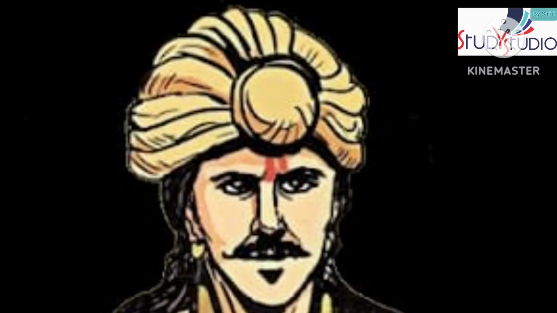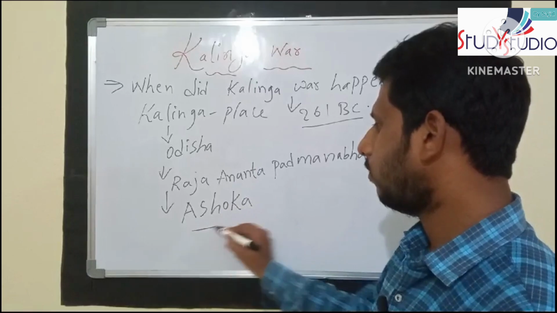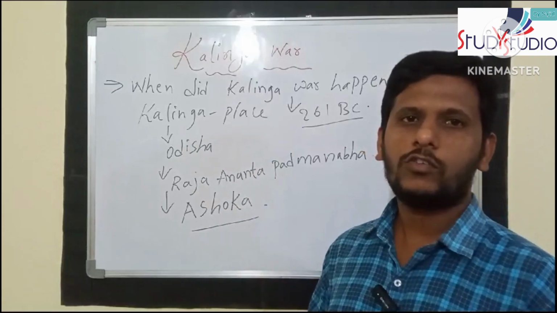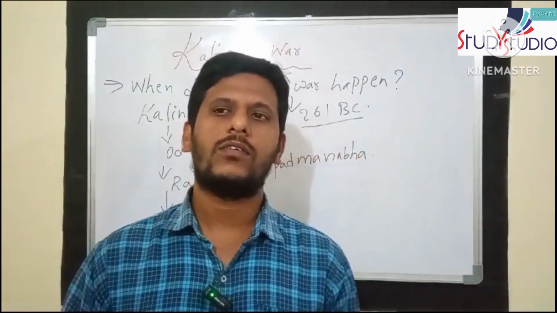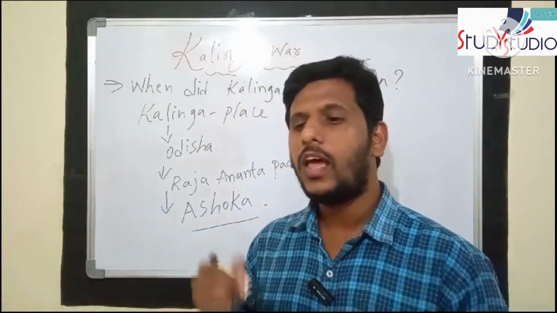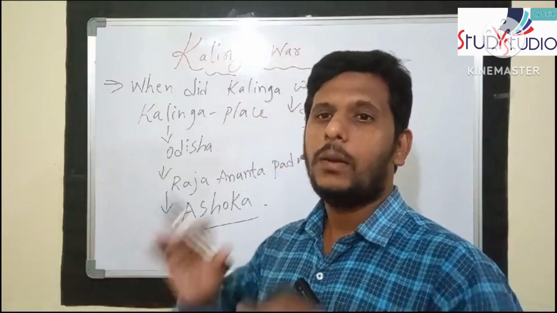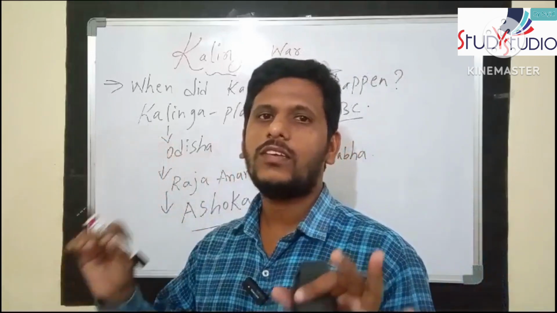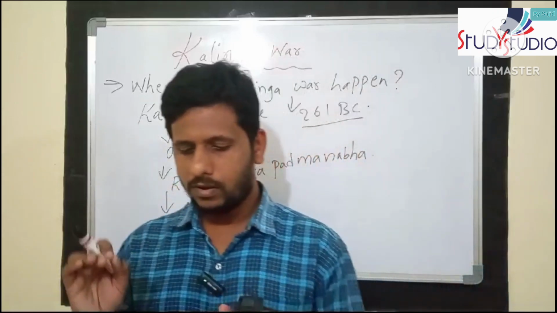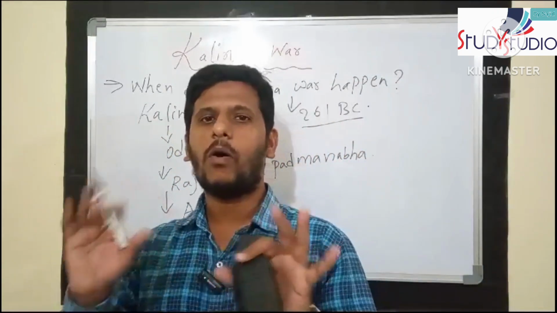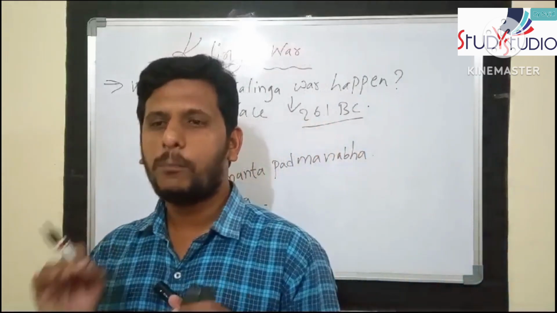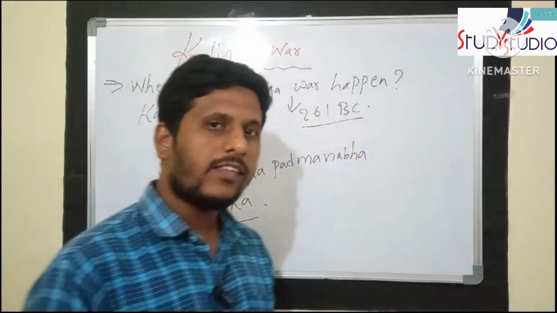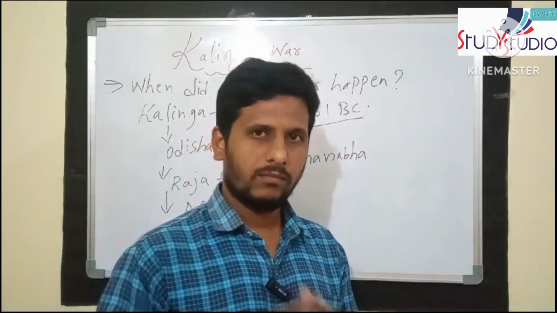You know about King Ashoka, right? We all know about Ashoka. He was one of the most powerful emperors. Why do we call him the most powerful emperor? Because he ruled over the Mauryan Empire throughout India, which was the largest empire in India. That is why we say he was the most powerful.